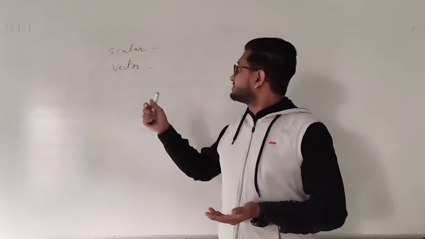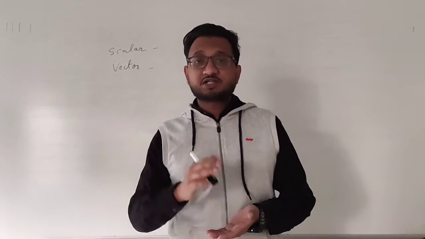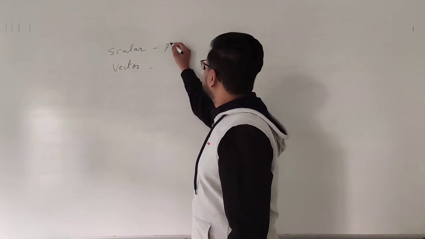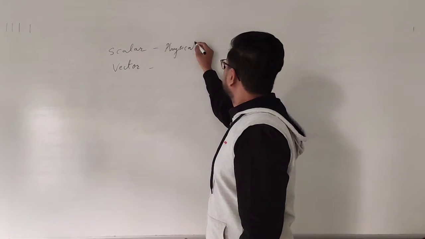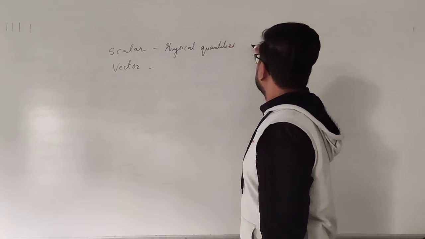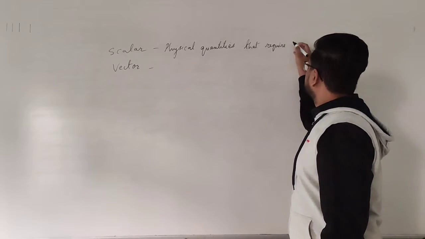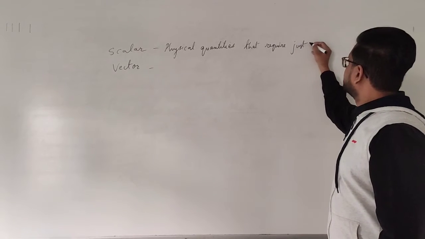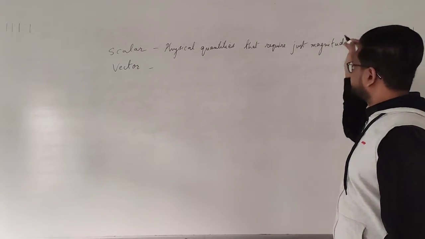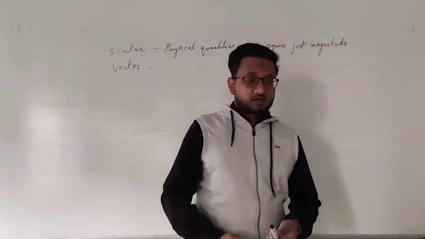Okay. That means the scalar quantities are the physical quantities which can only be described by just a number, which is called magnitude. So, physical quantities that require just magnitude. Okay? The second one is vector quantity.